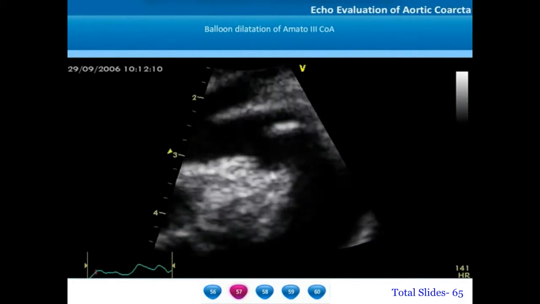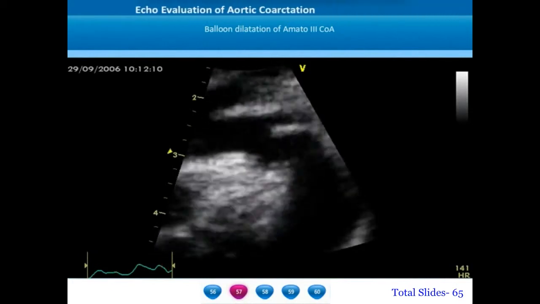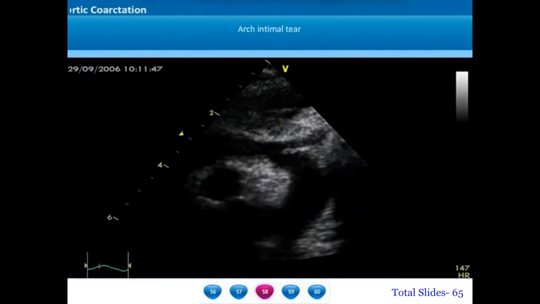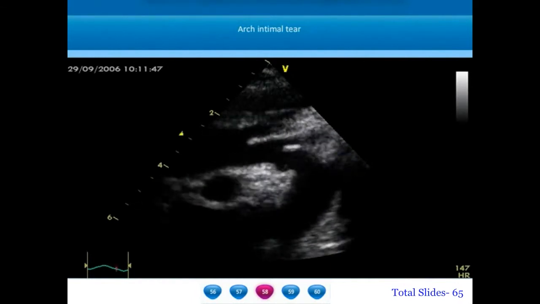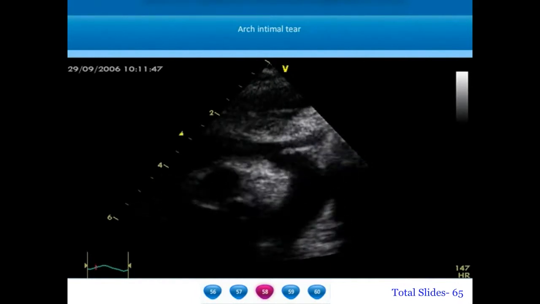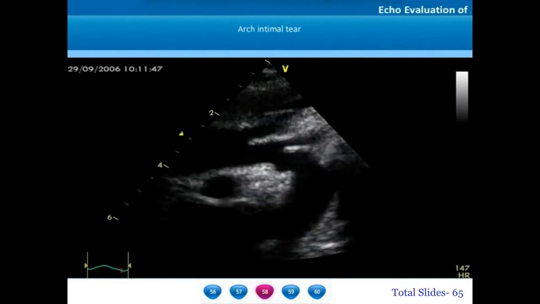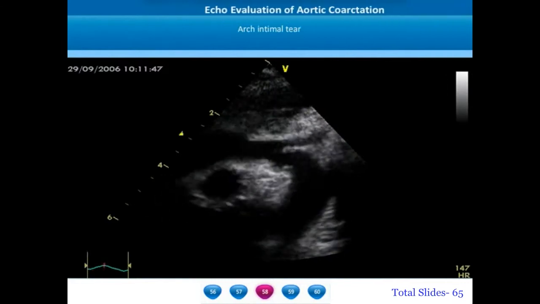Most of these flaps heal within a short period of time. We can notice that the mid-thoracic aorta, even though it shows a small intimal flap, the diameter of the mid-transverse arch is much larger after this balloon dilatation.